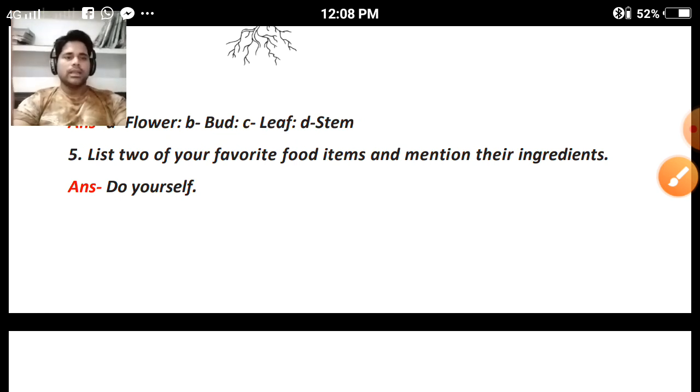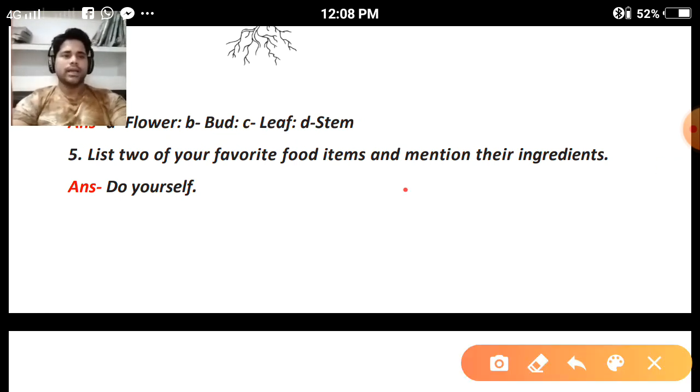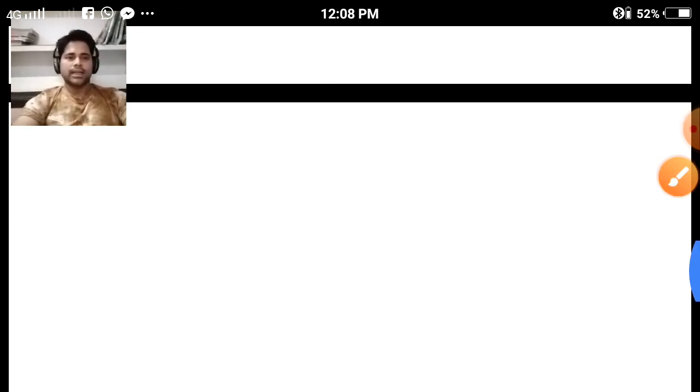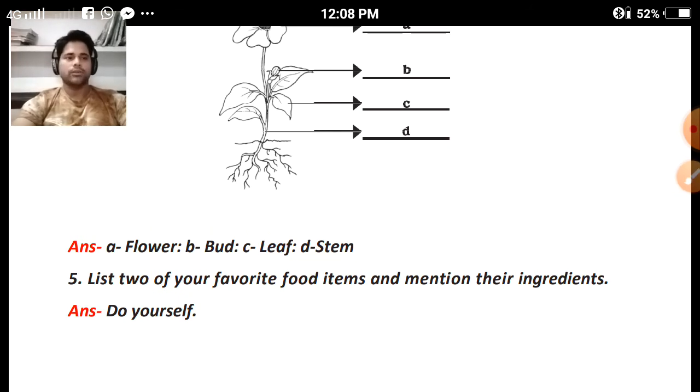Question number 5. List two of your favorite food items and mention their ingredients. This question you are required to do yourself. You have to write it in your notebook, taking the help of your notes and exercise, and show it to me on my personal WhatsApp. This was the explanation of the exemplar problems. It is not required to do all the questions in your notebook, only question number 5, in your rough notebook or your fair science notebook. Clear? This was the complete explanation of the exemplar problems.